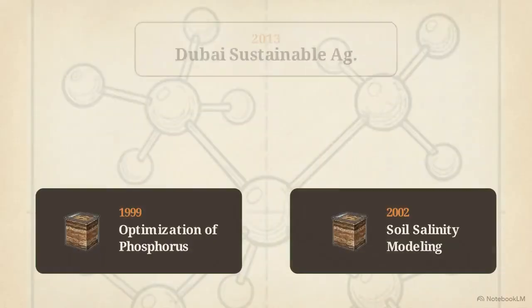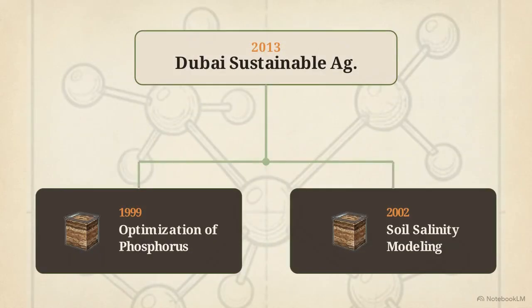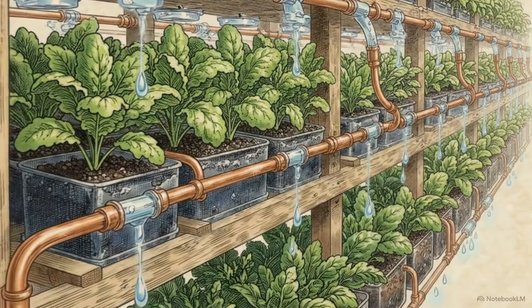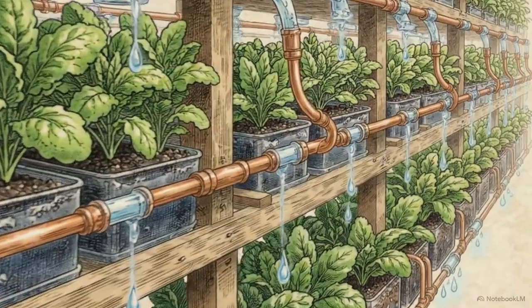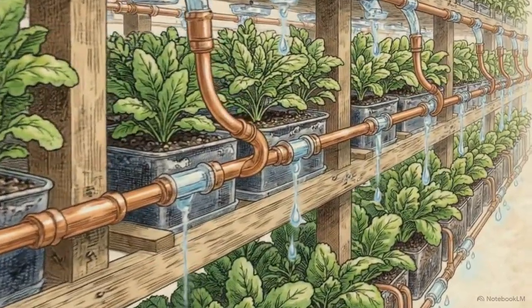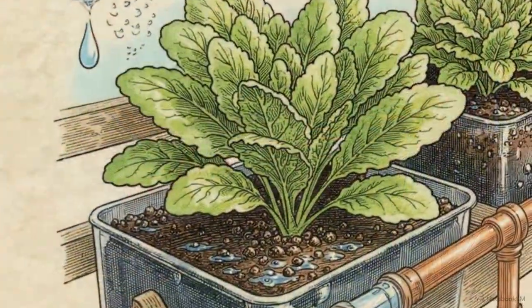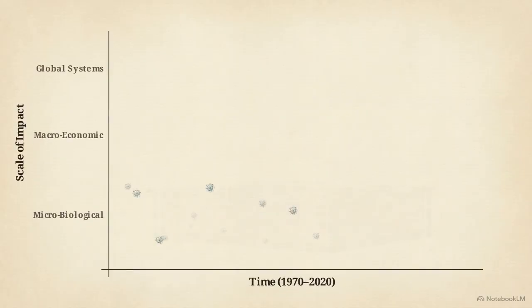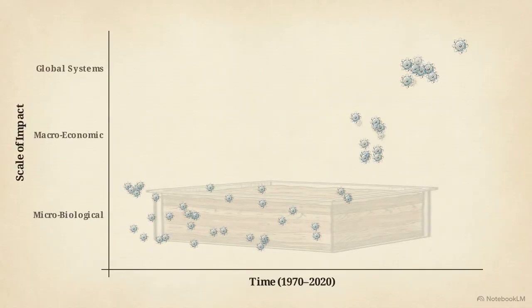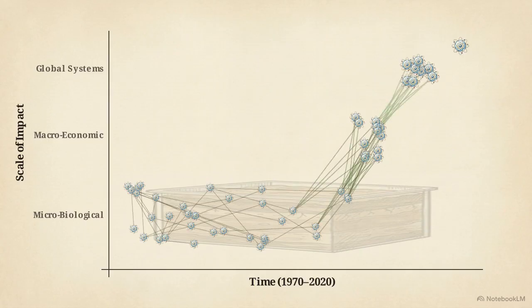If we connect the points on our chart, we see a tech tree forming. You cannot design a sustainable organic system at a city scale without foundational empirical knowledge of how soil salinity and nutrients work in the dirt. This high-level consultancy is the terminal application of full-stack agronomy. When we view the entire 45-year plot, we see that the micro, macro, and systems eras are not separate. They are an interconnected network.